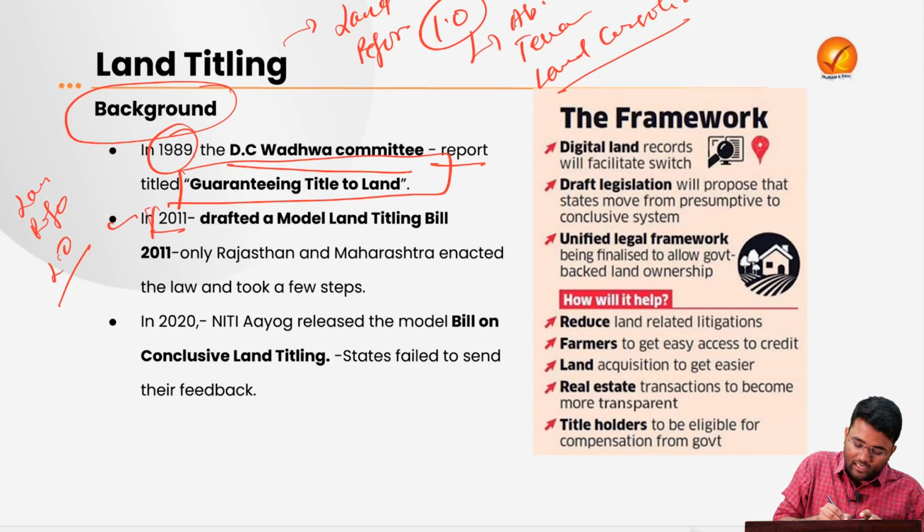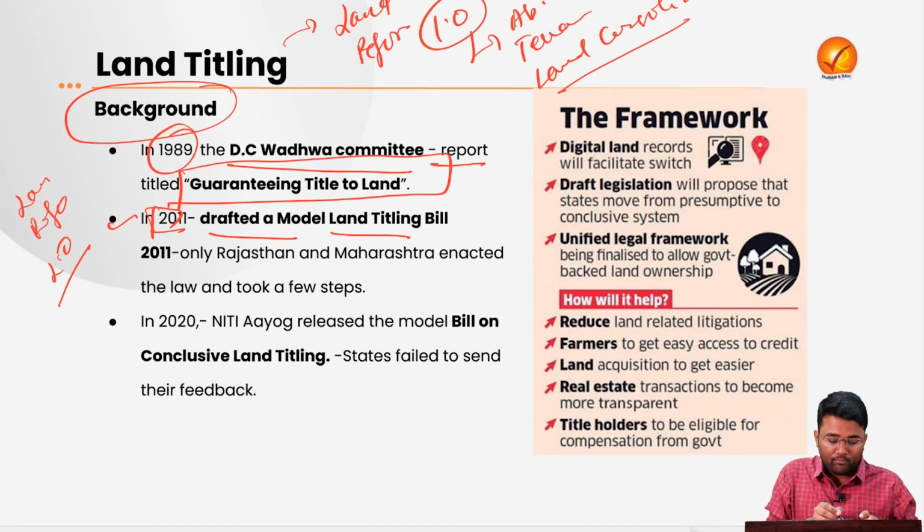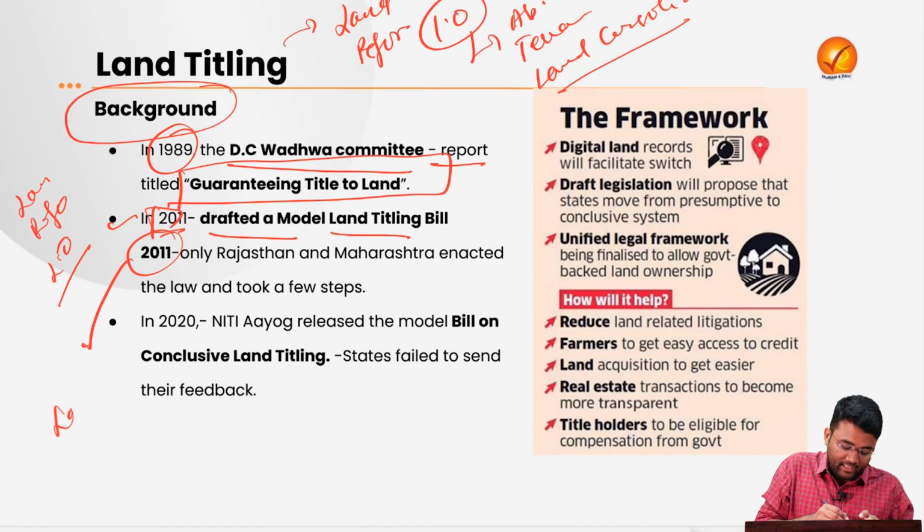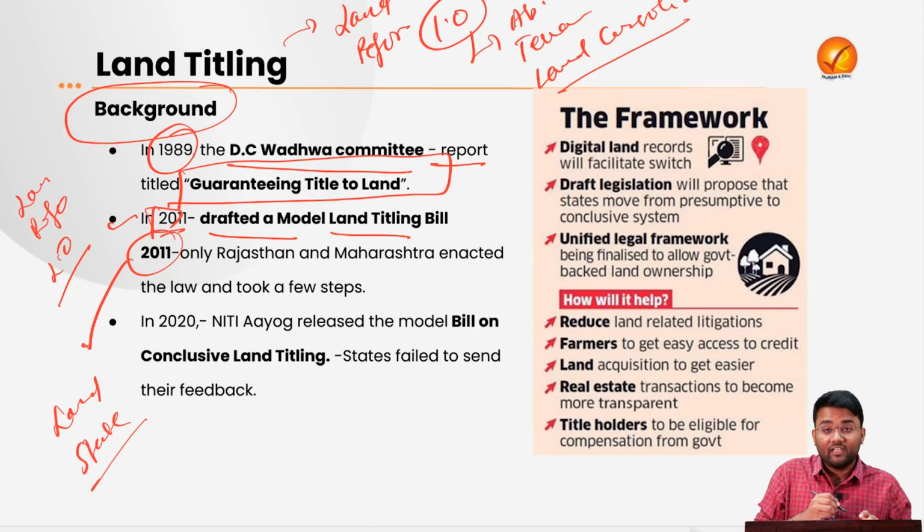Then in 2011, a draft model land titling bill was introduced. And why was this model land titling bill introduced? Because land is a state subject. Generally, the central government does not have the right to make laws on subjects that are in the state list, but in some circumstances they can make them, though generally they don't have the right. After this draft land titling bill came, only Rajasthan and Maharashtra enacted the law and took a few steps. Most of the states didn't do anything regarding conclusive land titling.